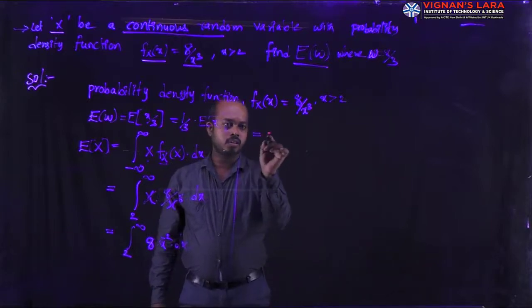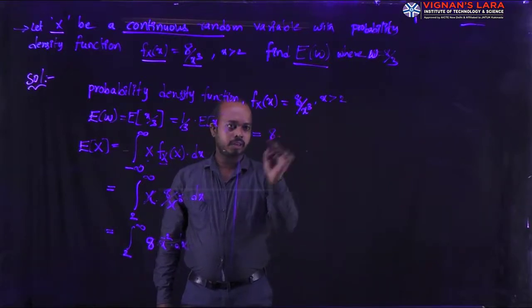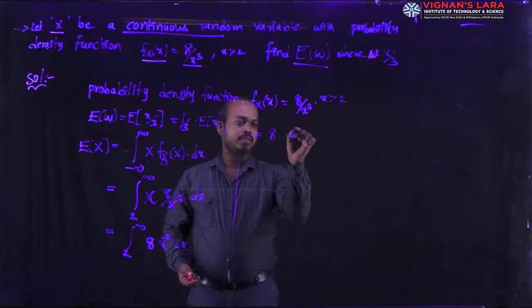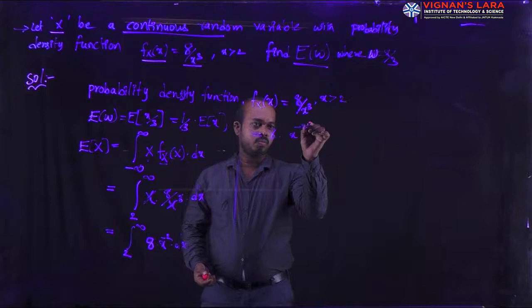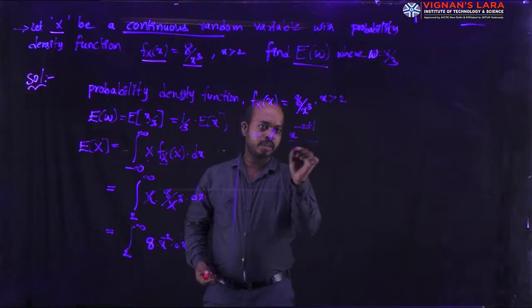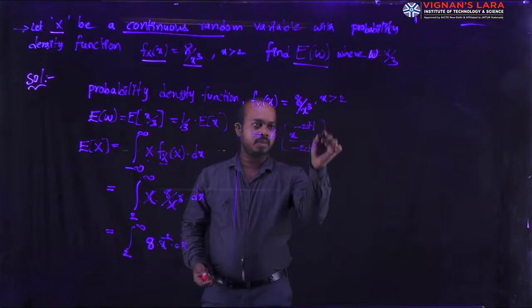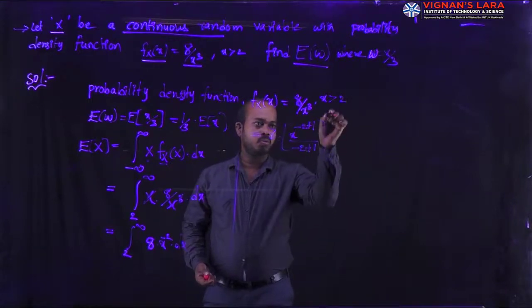Here you can write 8 into the integration of x power minus 2, which is x power minus 2 plus 1 divided by minus 2 plus 1, with limits 2 to infinity.